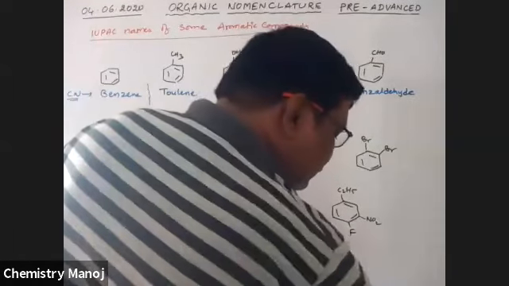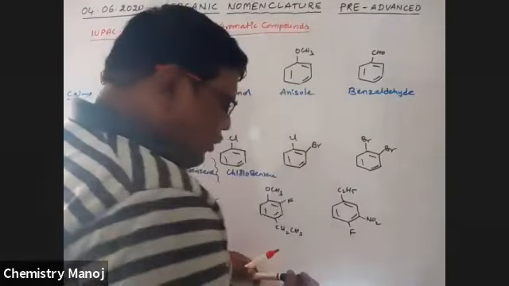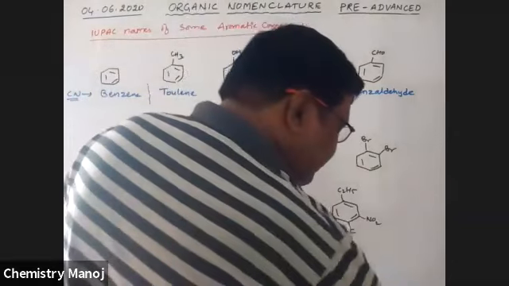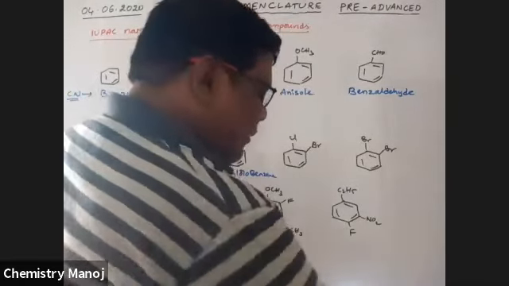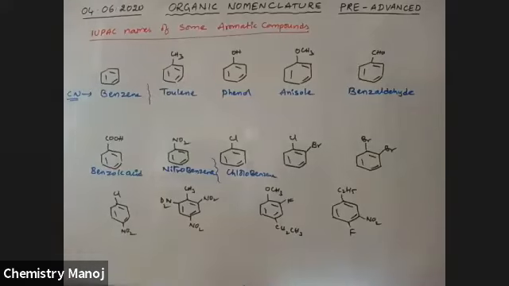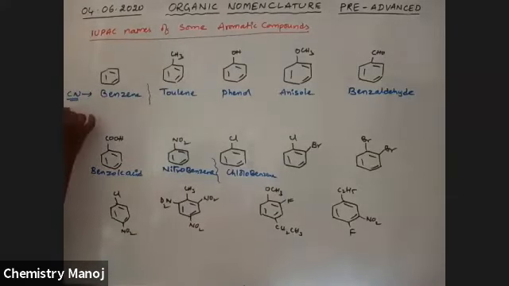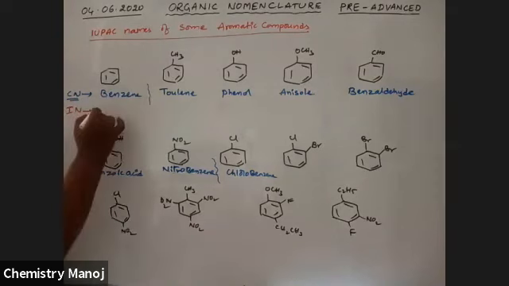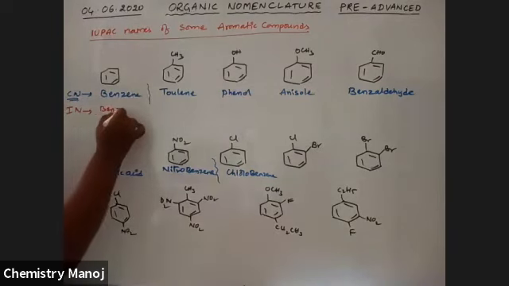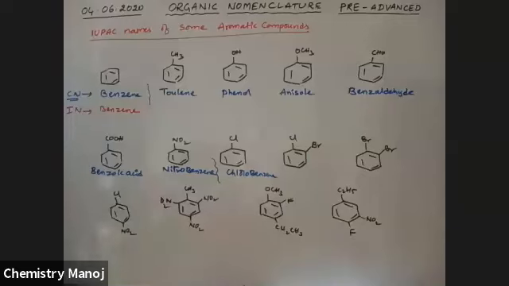Now, what are the IUPAC names of these compounds? IUPAC names of these compounds. See here. All red lines are IUPAC names. So see here. Benzene itself is the IUPAC name. Benzene itself is the IUPAC name.